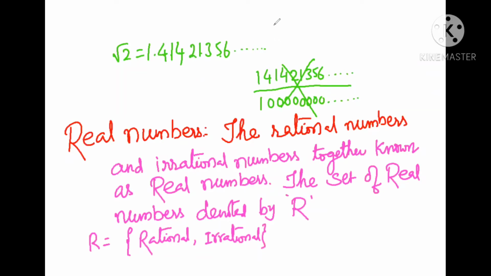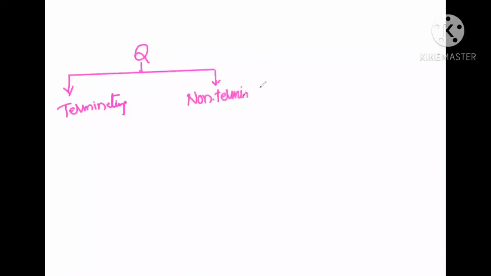So once again we review this. Here Q means rational numbers, which are of two types: terminating, and non-terminating but repeating decimals. These two types of decimals are called rational numbers.